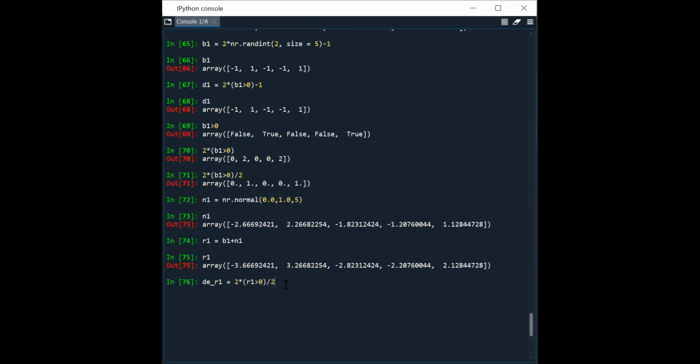So let's check whether this logic is working or not here. Before going to that, let's check R1 greater than 0. What does it return? False, true, false, like this. Then I will take the decoded bits.